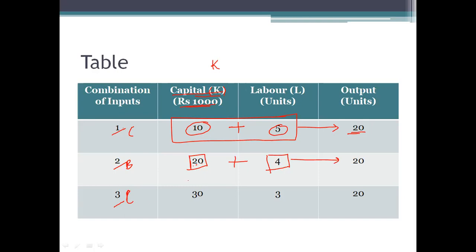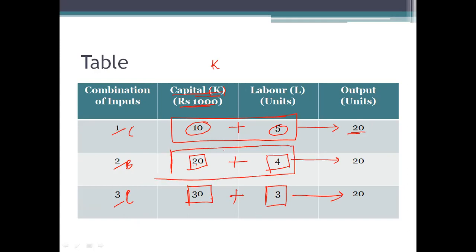And the third combination, you see, 30 capital, that means 30 into 1,000, 30,000 plus 3 units of labor. This also has given us the same level of output, see, 20 outputs. So this is an example for isoquant.